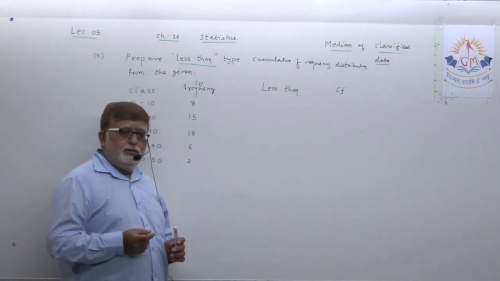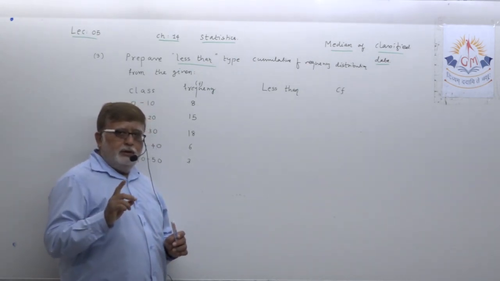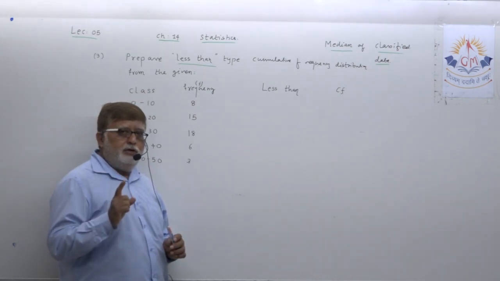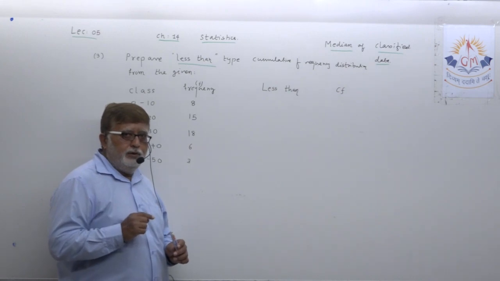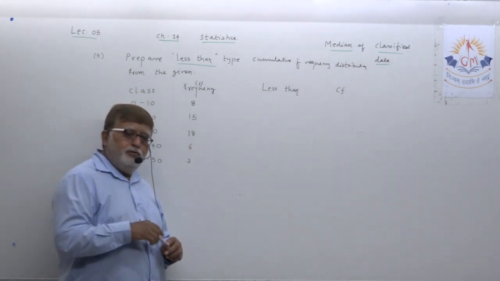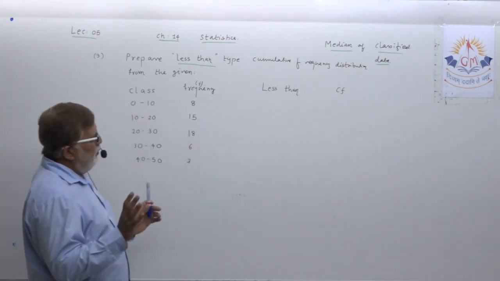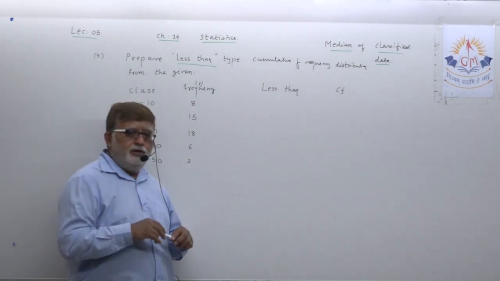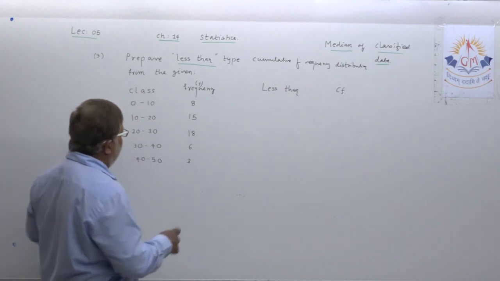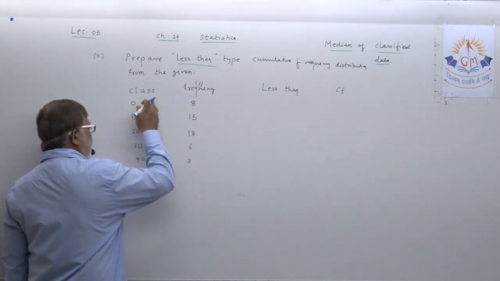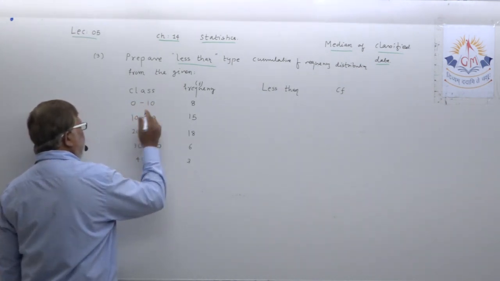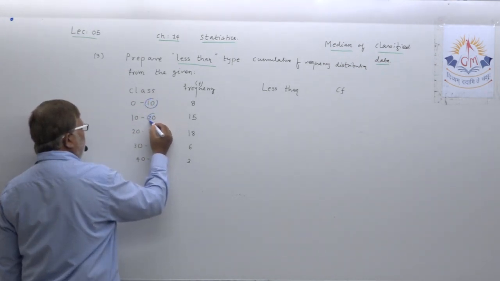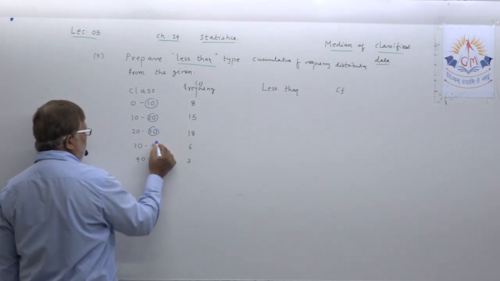Whenever you are preparing a cumulative frequency distribution of less than type, you have to concentrate only on the upper boundaries of the class.